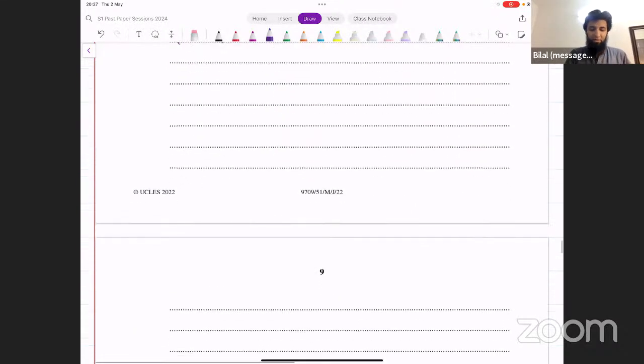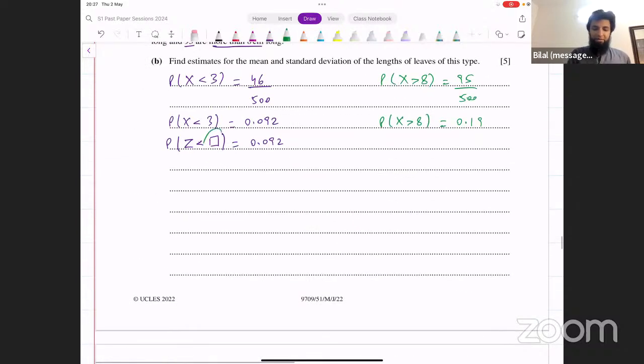And now we need to figure out whether this z value is positive or negative. How do you do that? You think of the normal distribution curve. This is what the curve looks like, roughly. Since it's a z distribution, we have 0 in the middle.